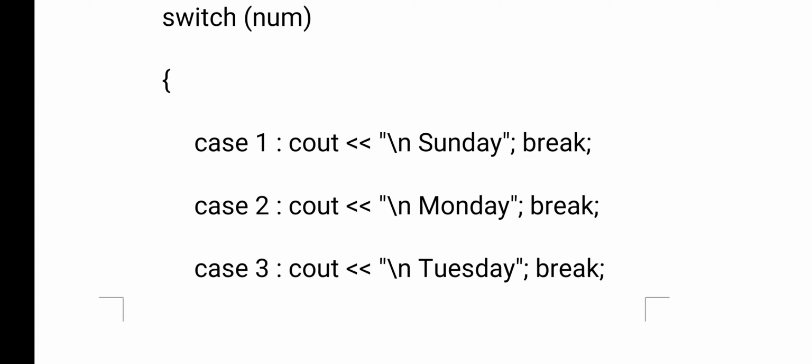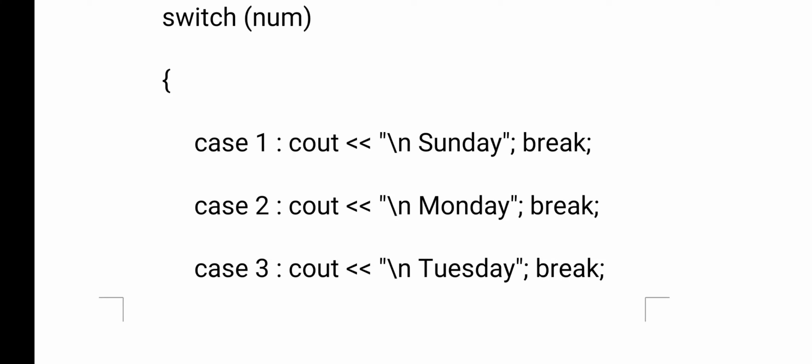Now you see case 1. Case is a keyword. 1 is called a case label. Case keyword and case label should have only one character space. Now, as already said, a case label should end with the colon. Now in case 1, what statements have I given? Cout Sunday. It means, for example, if the user gives 1, it is matching, so Sunday will be displayed.